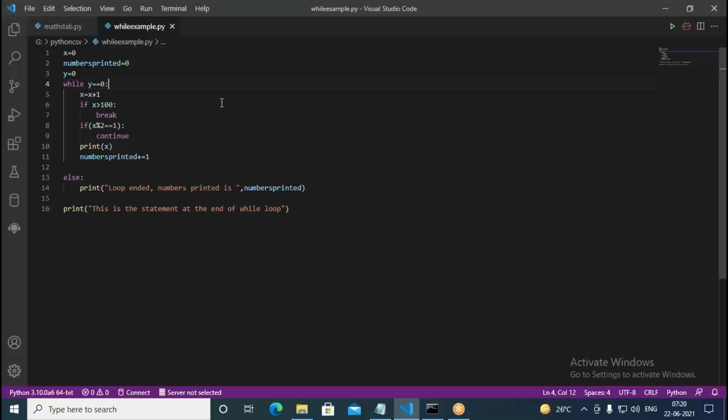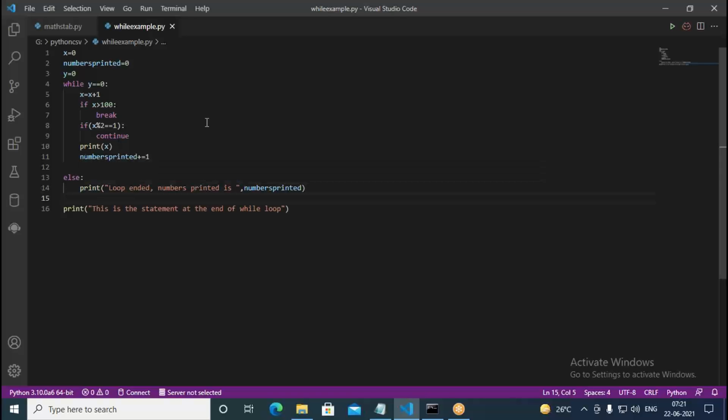The loop is going to continue repeatedly forever, because nowhere do we change the y value inside this code. So therefore this gets repeatedly executed. But in order to come out of the loop, we use an if condition: if x greater than 100, we break. Upon breaking, we never come to this part here.